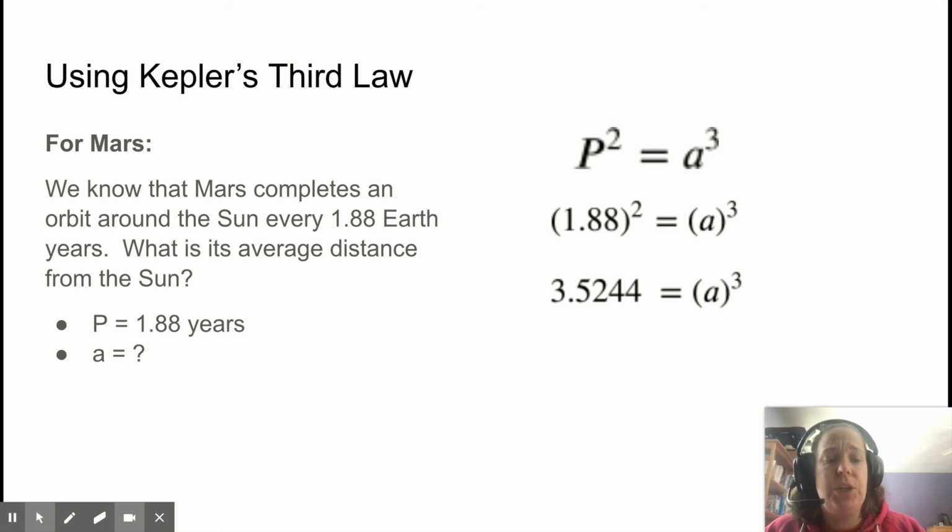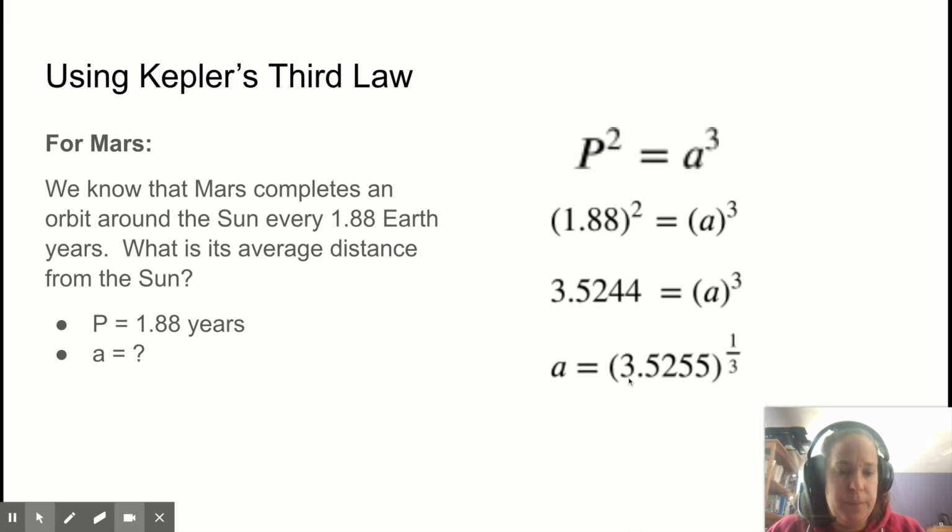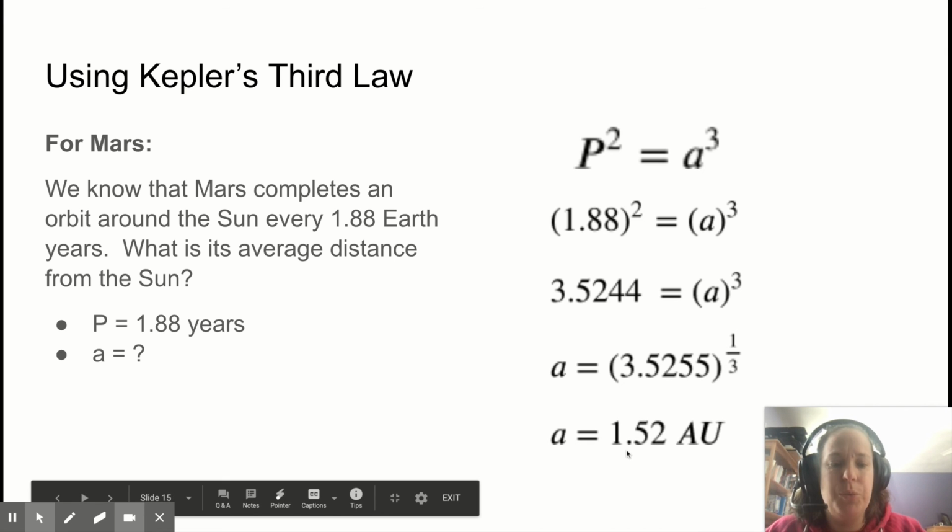So I need to take the cube root. It's kind of like the square root, except it's the cube root. What number multiplied by itself and then by itself again would give you this 3.5244? You have to do that in your calculator. So the cube root of 3.5244 is close to 1.52, and that is equal to 1.52 AU.